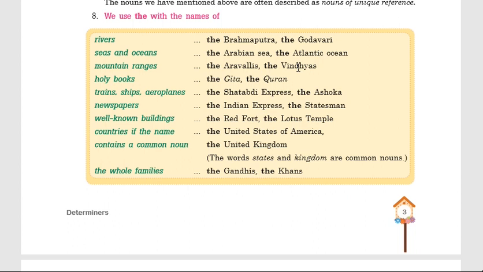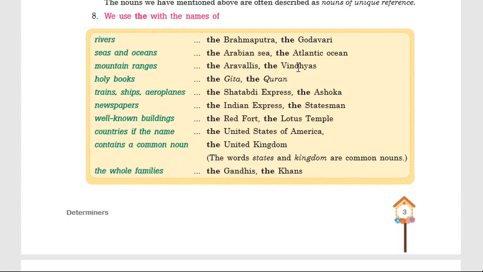That's why "the" should not be used before those nouns when we refer to a single mountain. But when mountain ranges are meant, then "the" should be used before them.